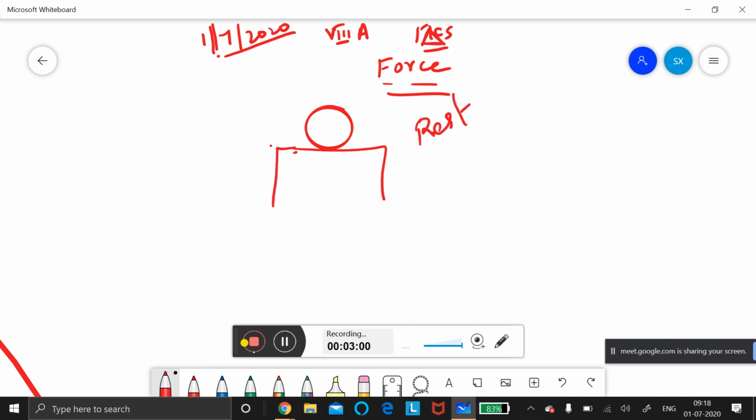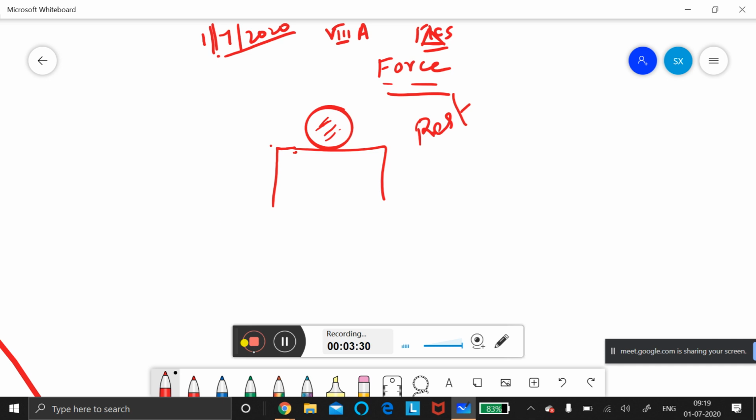I just now told you, force exists in pairs. Force doesn't exist singly. Now what are the forces when the ball is on the table? Suppose you keep a heavy iron ball on the table. It is in stationary position. Which are all the forces acting on it? Can anybody answer? Nobody? Okay, I'll tell you.